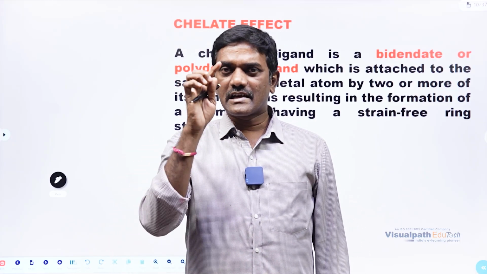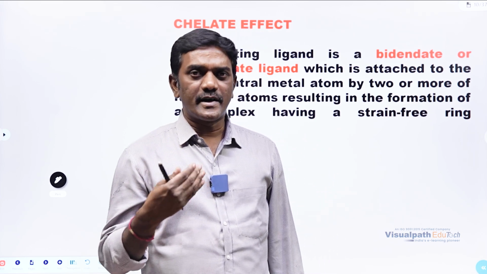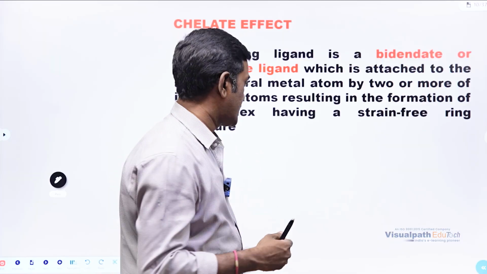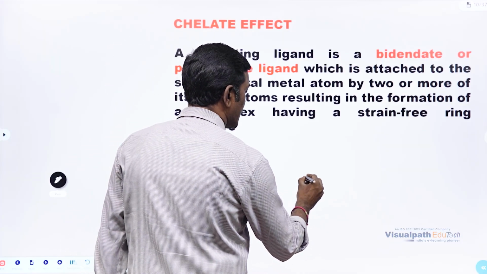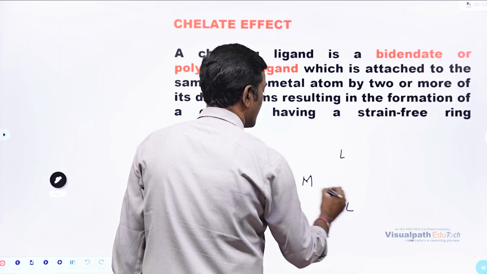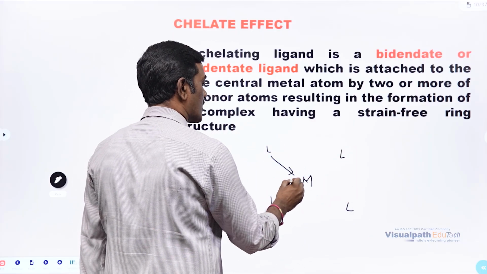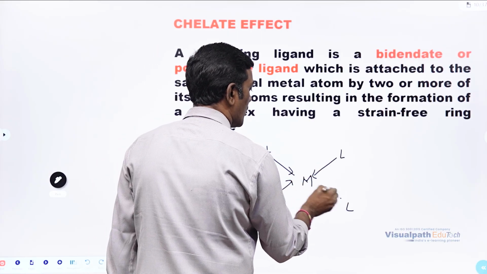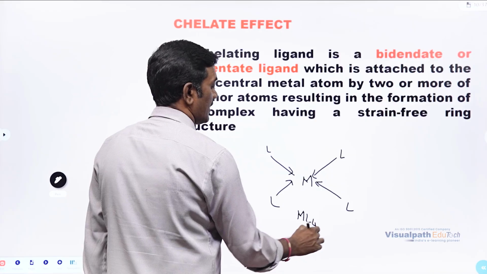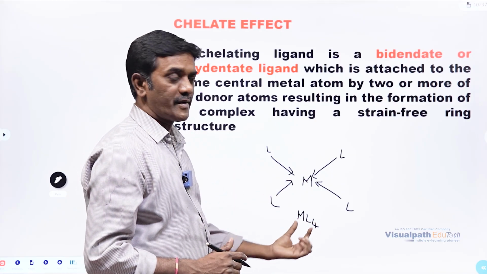While donating, if the ligand is donating electrons to the metal with more centers, for example, if you are imagining a metal like this, and four different ligands are donating electrons like this, it is going to form an ML4 complex, right? This is one way that ligands can donate electrons to the metal.